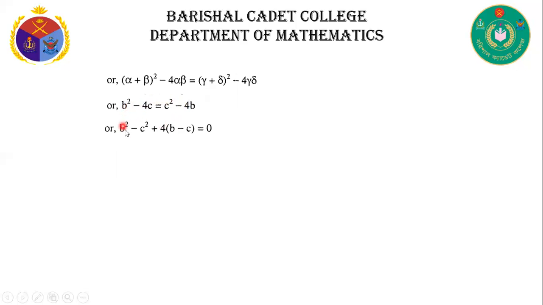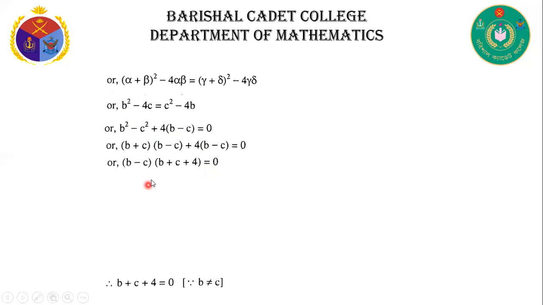Now b square minus c square plus 4 common, then we can write b minus c is equal to 0. We also know b square minus c square, that is the a square minus b square formula, we can write b plus c into b minus c plus 4 into b minus c. Here b minus c is a common term, that's why we can write b minus c into b plus c plus 4 is equal to 0. Therefore, b plus c plus 4 is equal to 0, though b is not c. This is our required proof.